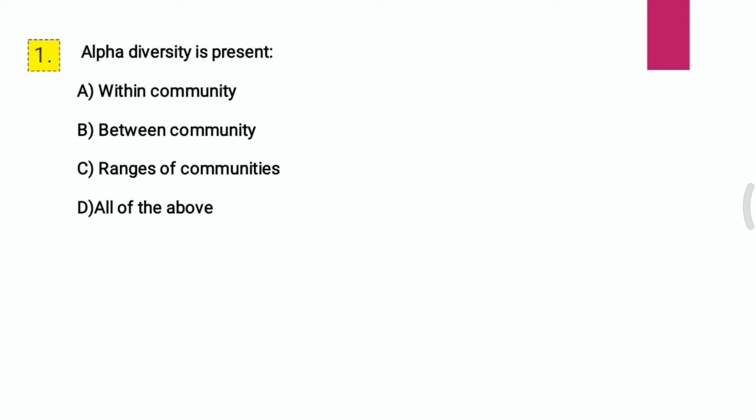So here we start our video with the first most important biology question. Question 1. Alpha diversity is present: A, within community; B, between community; C, ranges of communities; D, all of the above. I repeat the question. Alpha diversity is present, and the correct answer is A, that is within community.